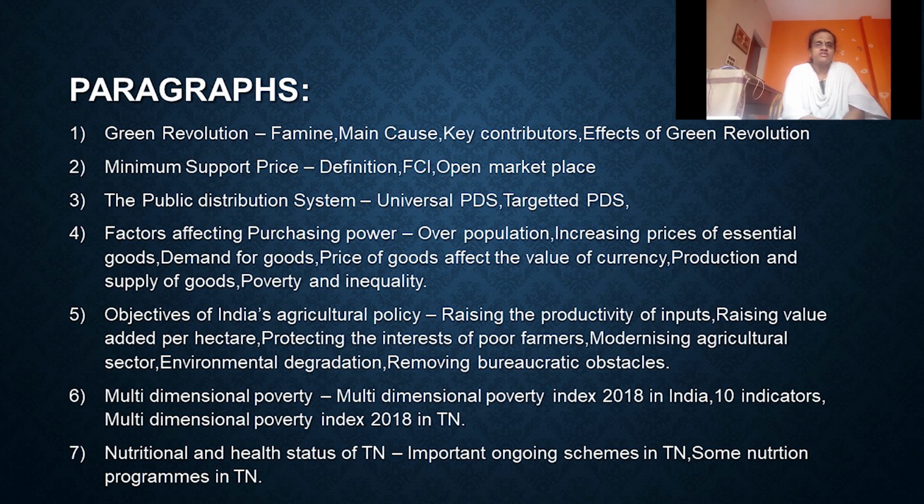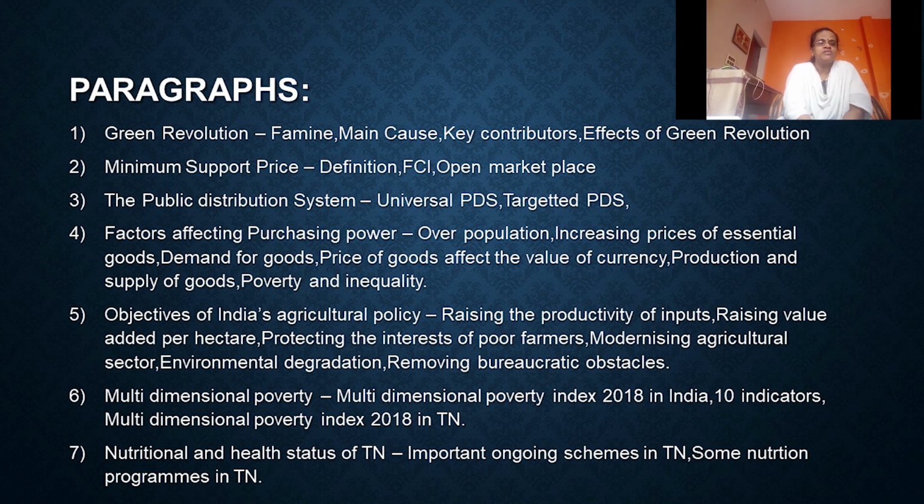Three dimensions of poverty are there: health, education, living standard. Totally 10 indicators are there. In health: nutrition and child mortality. In education: years of schooling and school attendance. In living standard: cooking fuel, sanitation, water, electricity, floor, assets. So these are all the 10 indicators of this multi-dimensional nature of poverty.